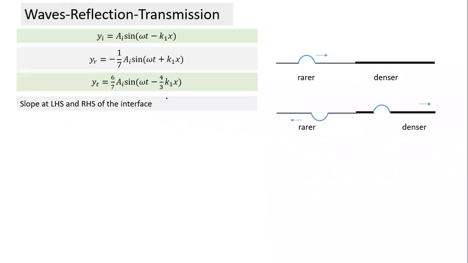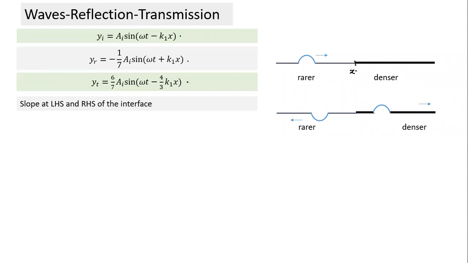Let's continue further. These are the three equations we arrived at. This was the equation of the incident wave, this is the equation of the reflected wave, and this is the equation of the transmitted wave. Suppose this is x equal to 0.